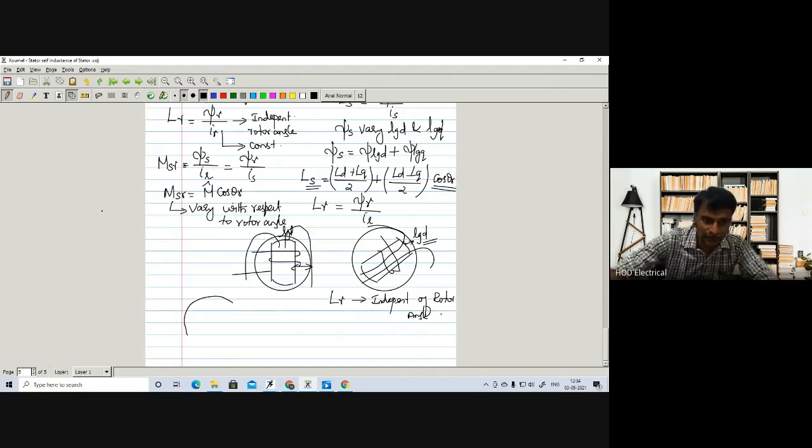The stator windings are distributed. So if this is the stator, for example, the R phase windings are like this. Then the Y phase windings are like this, and then the B phase winding will be this way.